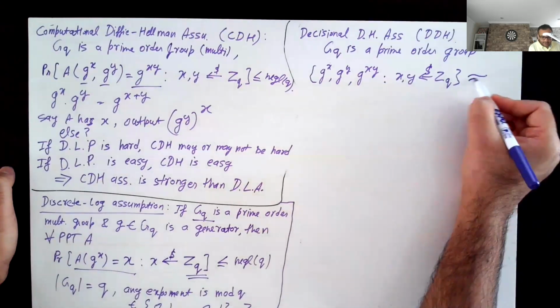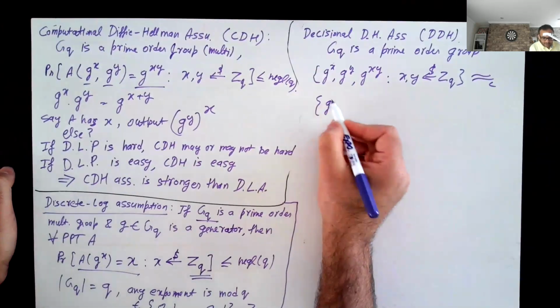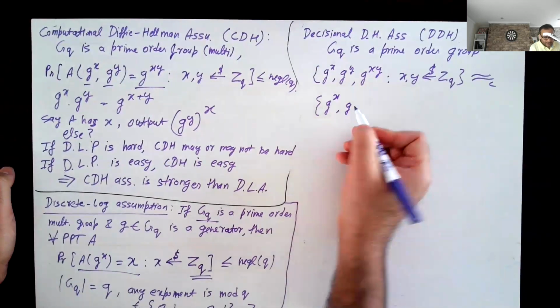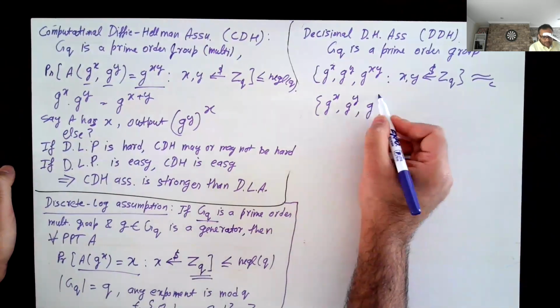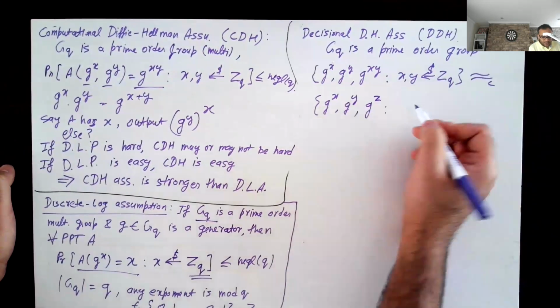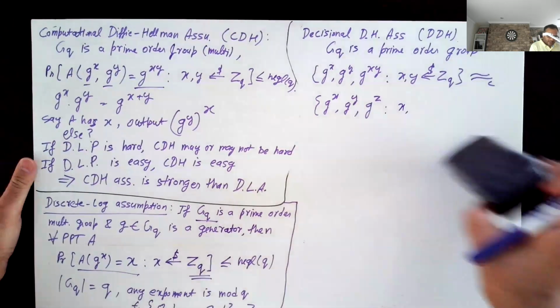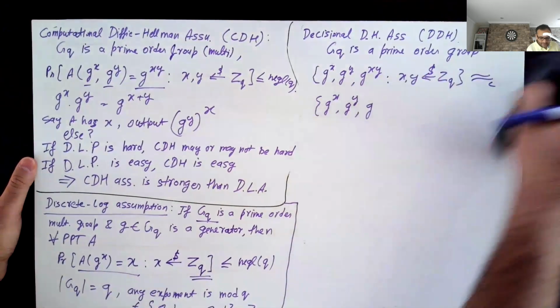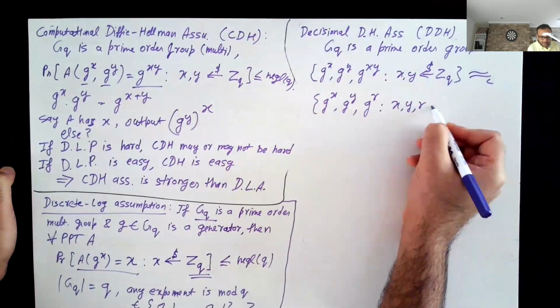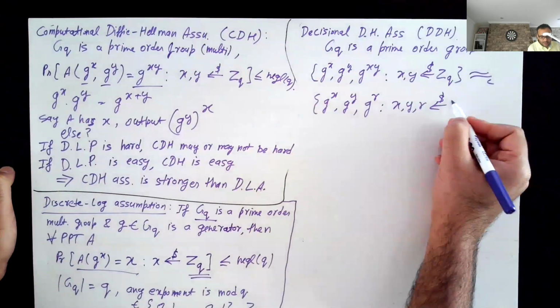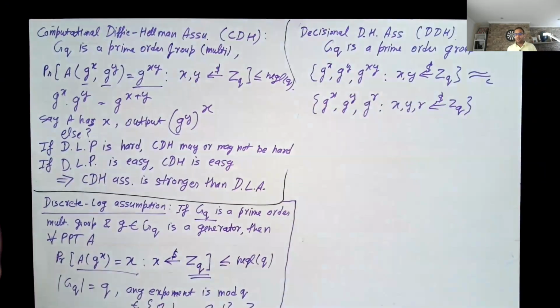This should be computationally indistinguishable from g to the power x, g to the power y, and g to the power r, where x, y, and r are sampled from Z_q. We need these two distributions to be computationally indistinguishable with respect to any PPT adversary.